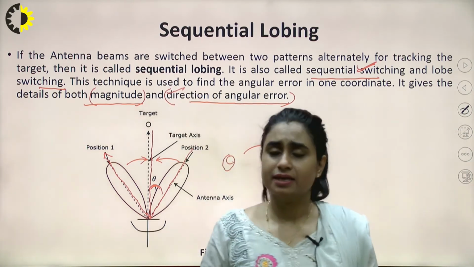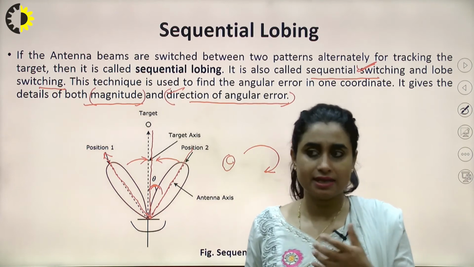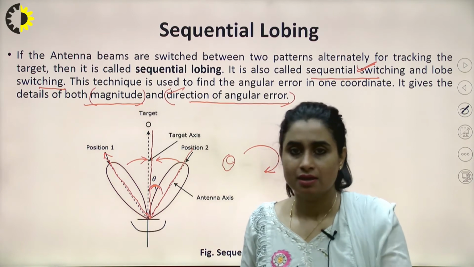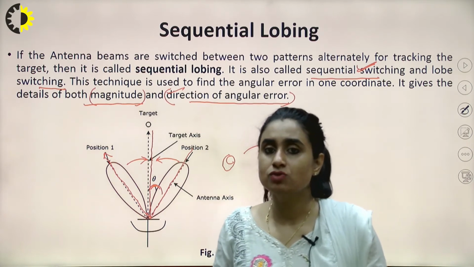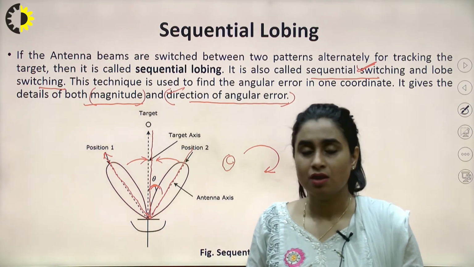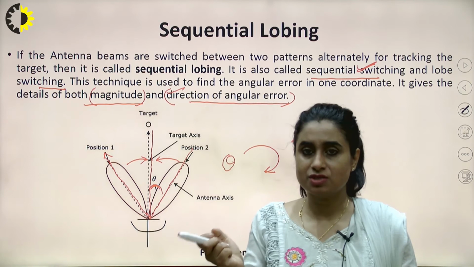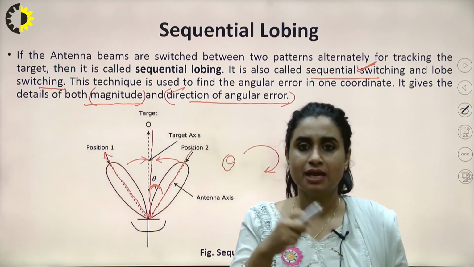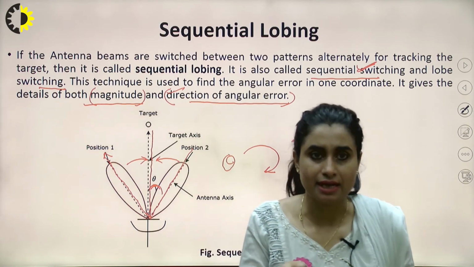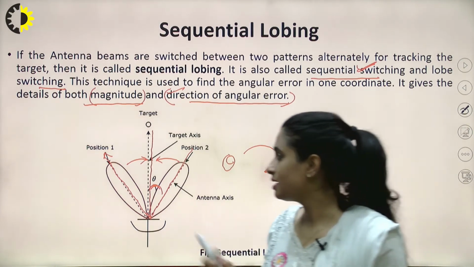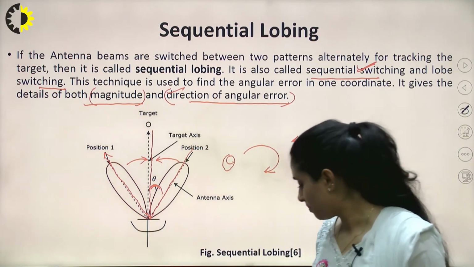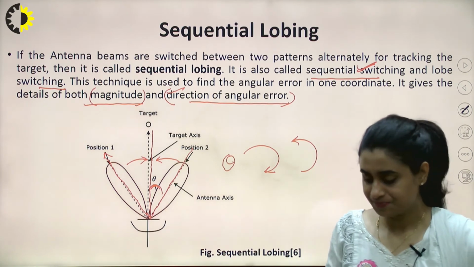This could be related to simply holding a torch. Suppose some thief has entered our lawn, what do we do? We might use a torch to locate if the thief has entered. What we usually do is light our torch at one position, then switch it to another position. It's the same as switching the torch from one position to another, right? So this is my sequential lobing. So this is used to track the path of my radar.